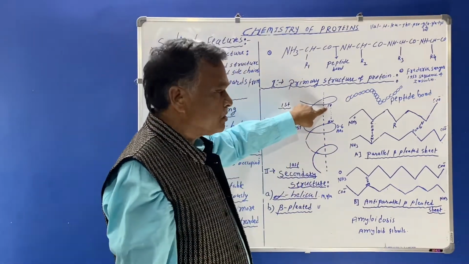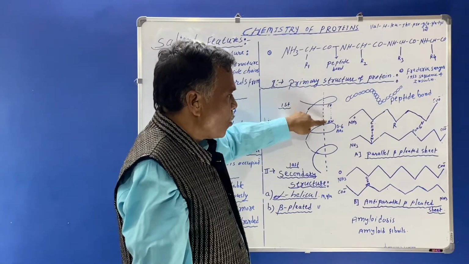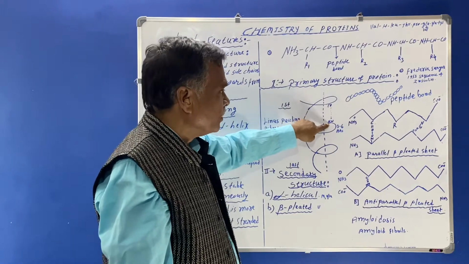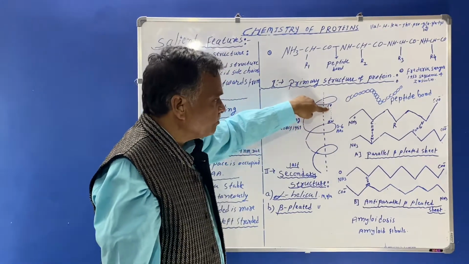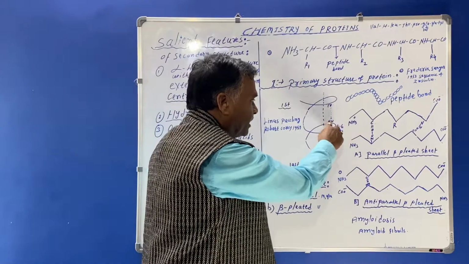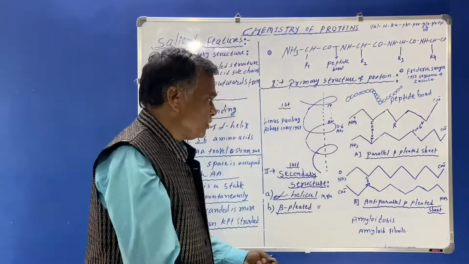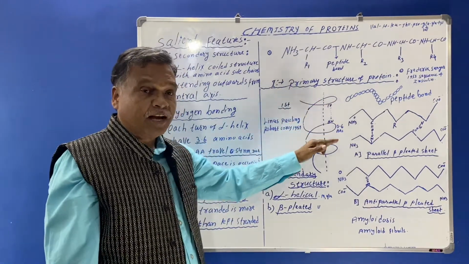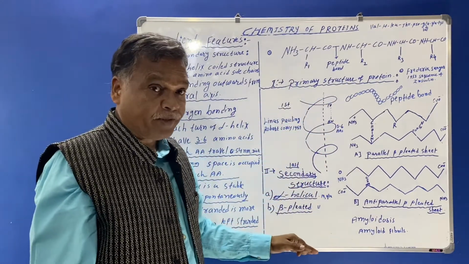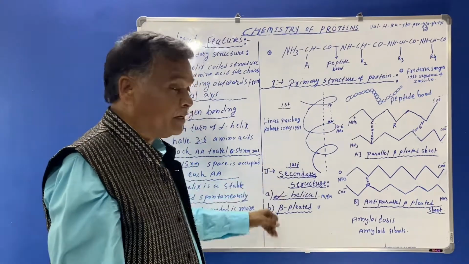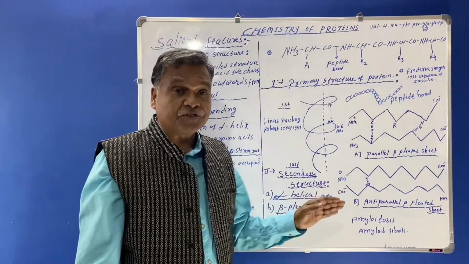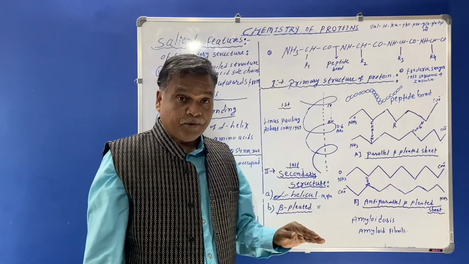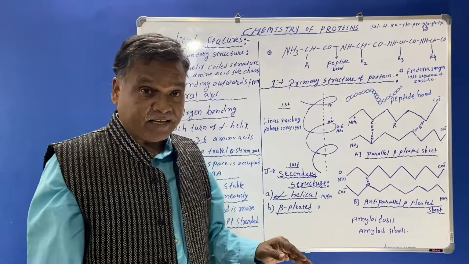The hydrogen bonds are present between CO and NH, meaning the carboxyl group and the amide group. The O atom is connected with the H atom of the amide group, so here the hydrogen bonds are formed. Moreover, the secondary structure also forms the beta-pleated sheet structure. The beta-pleated sheet structures are formed by hydrogen bonds between the peptide linkages of adjacent polypeptides.